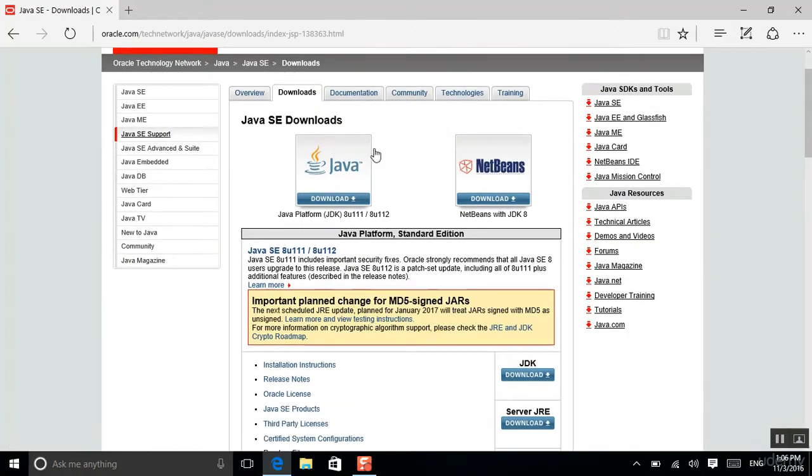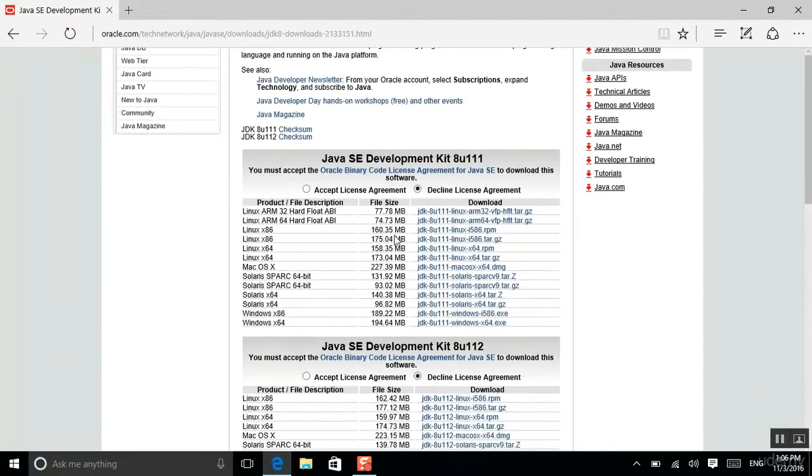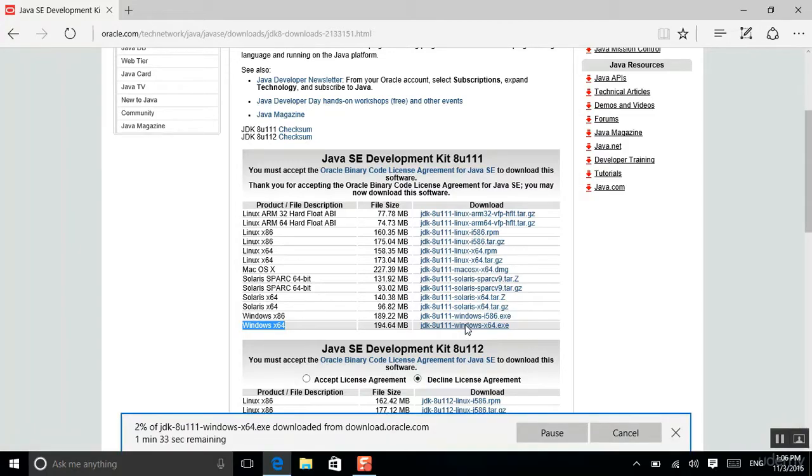Here you go. As you can see, I have different things here. What I'm interested in is the Java JDK, so just click on JDK. Whatever your operating system is, just select accept and select your operating system. For example, I am here in Windows, so I just download this one. If you are on Mac OS, download this one. For Linux, download any of these. So I click here and download it, and I will wait for some time.